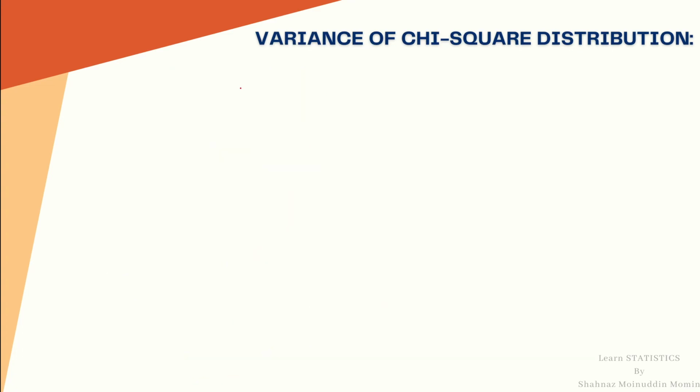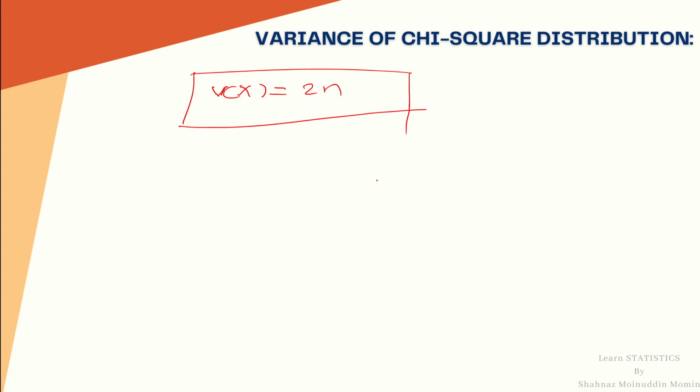Hence variance of x is equal to 2n. This is the variance of a chi-square distribution with n degrees of freedom. If x follows a chi-square with n degrees of freedom, then its mean is equal to its degrees of freedom, and variance is double the degrees of freedom, that is 2 into n.